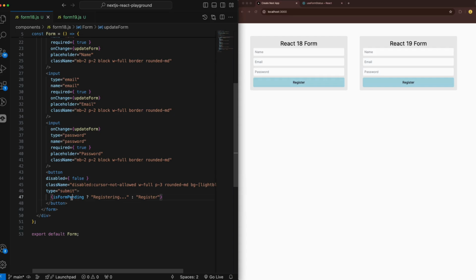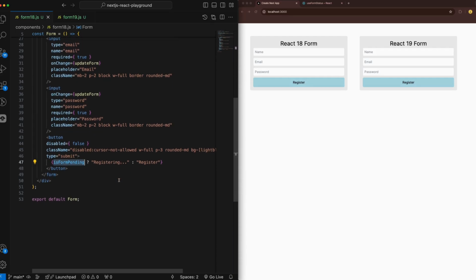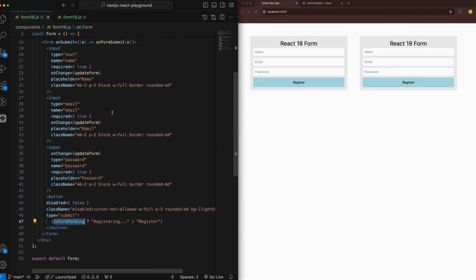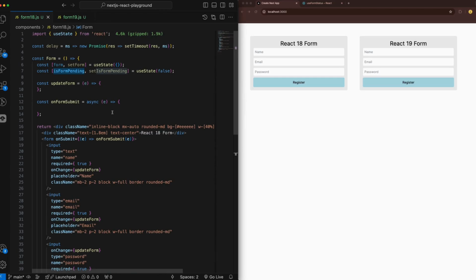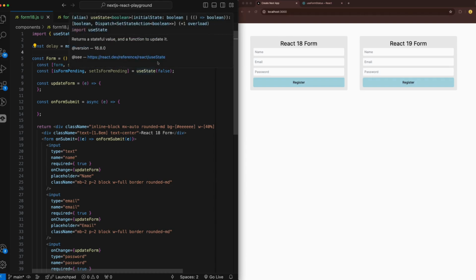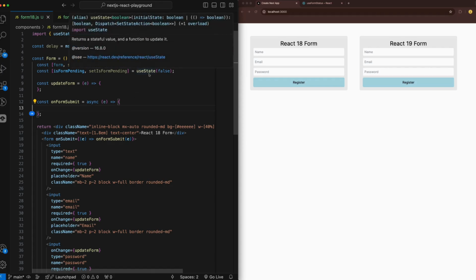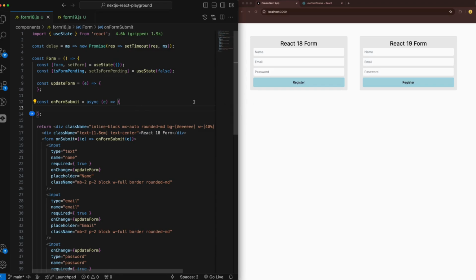Also there is a status here for is form pending, and we're going to display that when the form is submitted. I also have a function here called delay, which I will be calling just to have some sort of visual representation that the registration takes longer, more than a few seconds. You'll see that in action in the next minutes too.